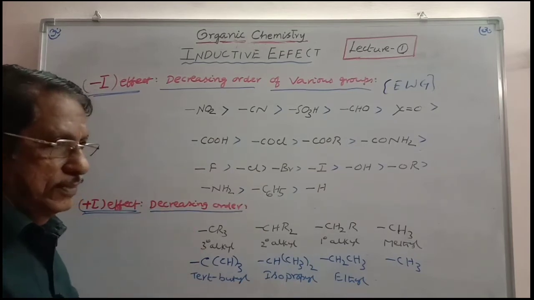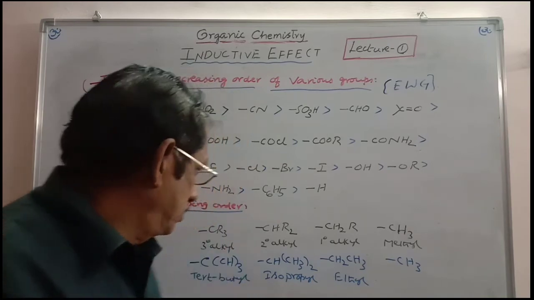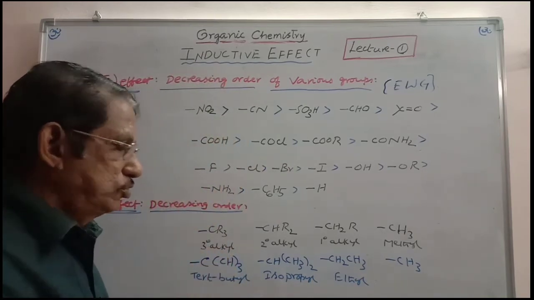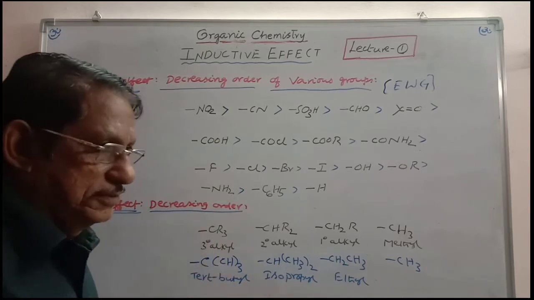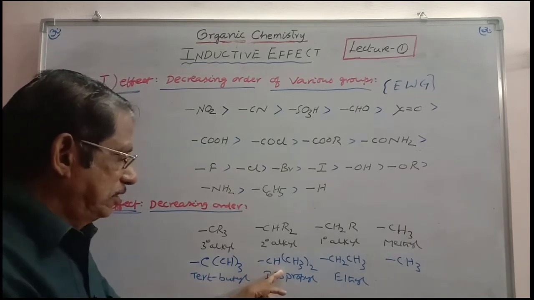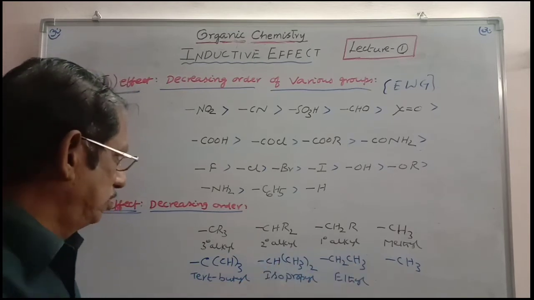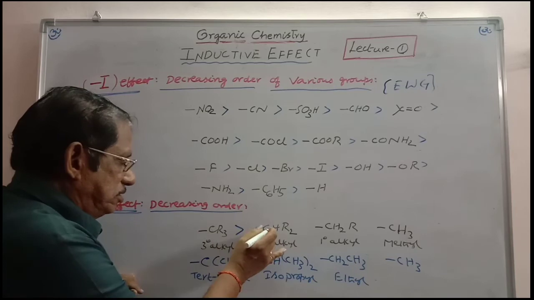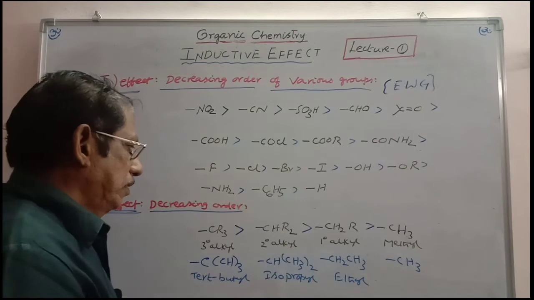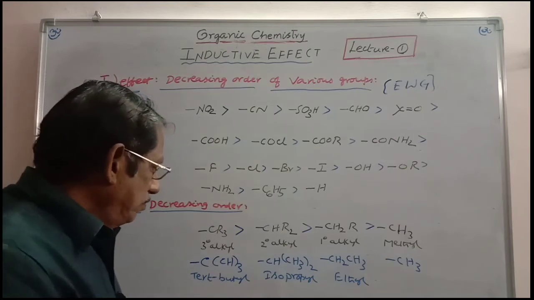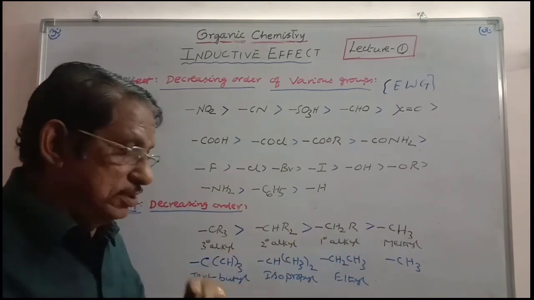Similarly, for electron releasing groups, alkyl group is always releasing. And in that, the tertiary alkyl group, CR3, for example tertiary butyl, is more electron releasing. Then isopropyl, secondary, is more electron releasing. Then primary is more electron releasing than methyl. So electron releasing power is greater for this than this, than this, than this. This is the decreasing order of the alkyl groups. Out of all alkyl groups, the maximum inductive effect is shown by tertiary alkyl groups. This is the sequence you have to remember.